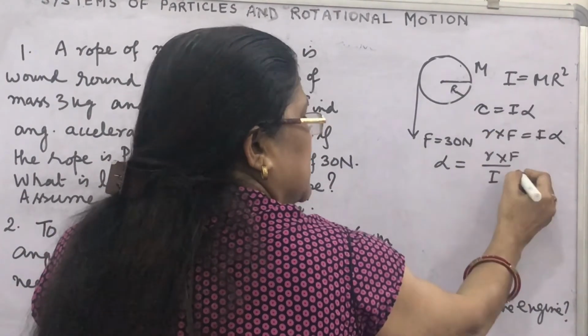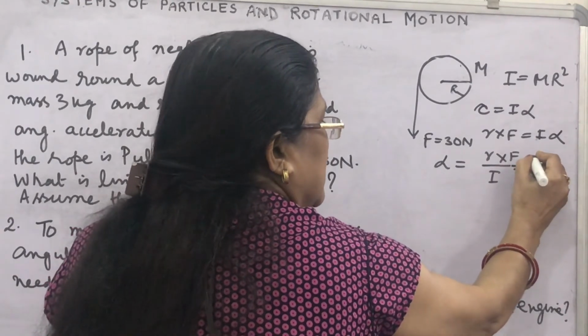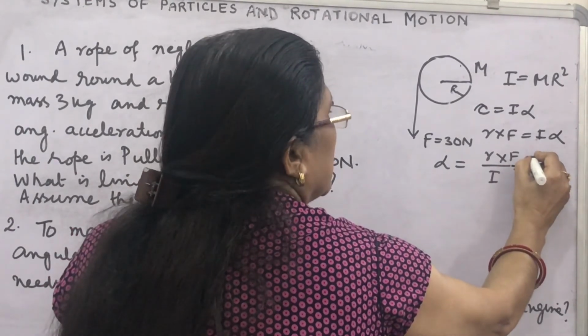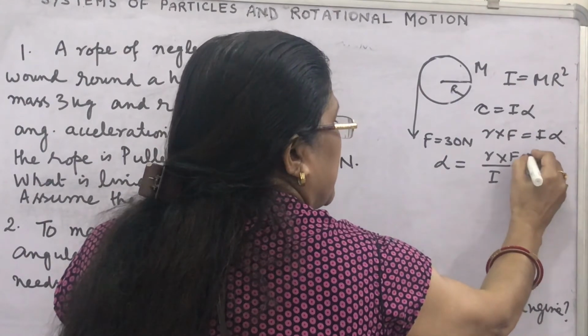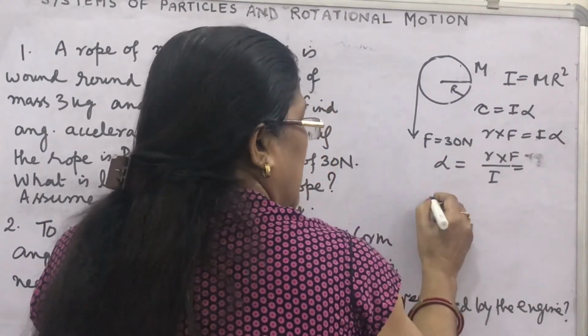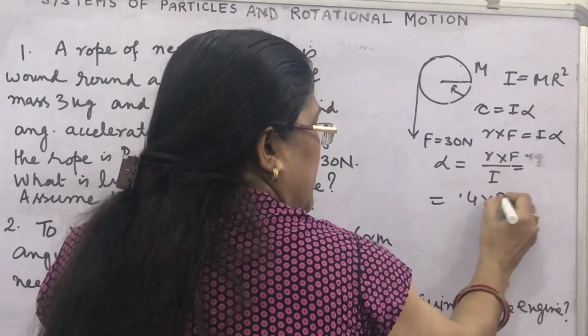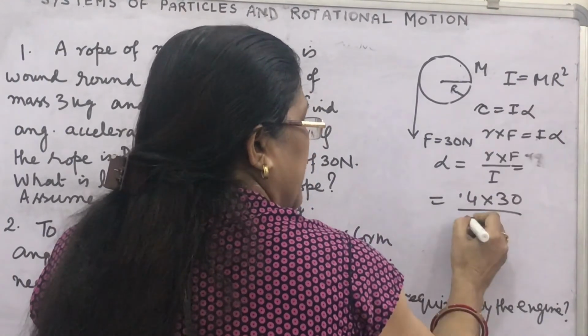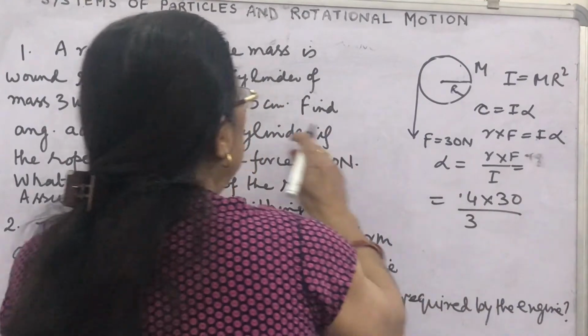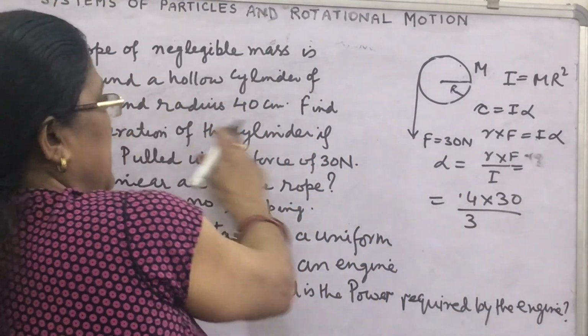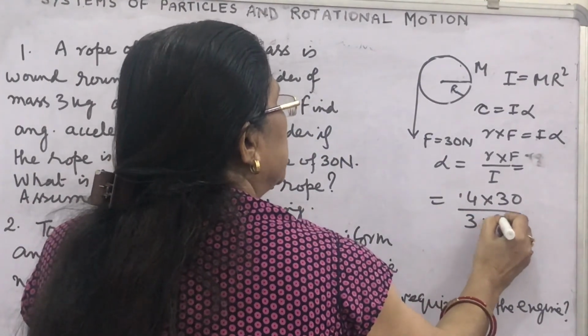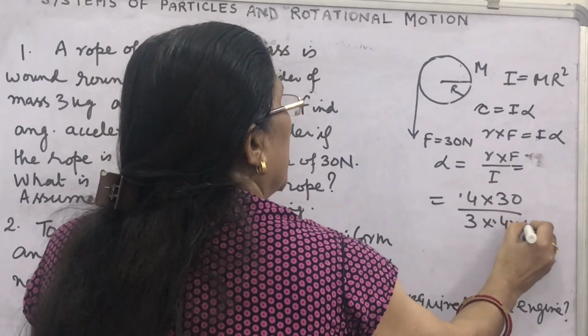Put the values here. R is 40 centimeters, so 0.4 meter. So 0.4 into F, 30 Newton, upon m r square. This m is 3 kg, the cylinder's mass, and r square is 0.4 into 0.4.